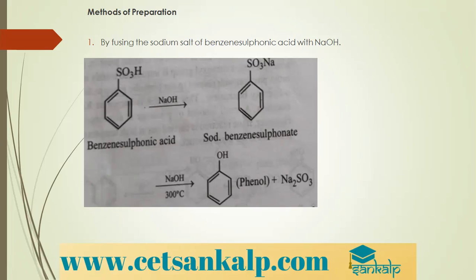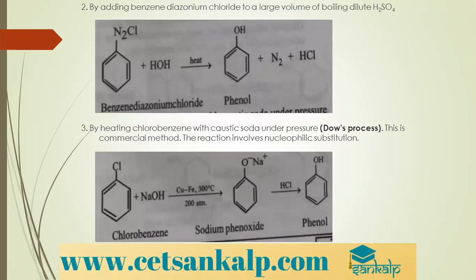This sodium benzene sulfonate, when treated again with NaOH at 300 degrees Celsius, gives phenol and sodium sulfite. So this is one method of preparation of phenol from benzene sulfonic acid. The next method is by adding benzene diazonium chloride to a large amount of boiling H2SO4.